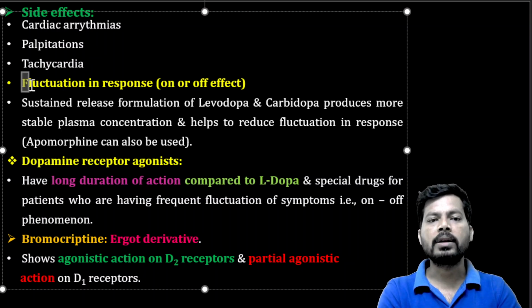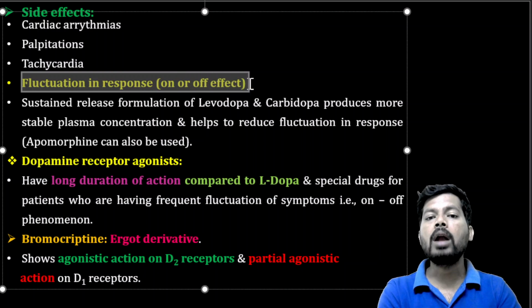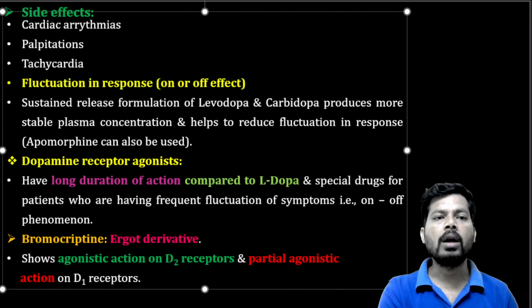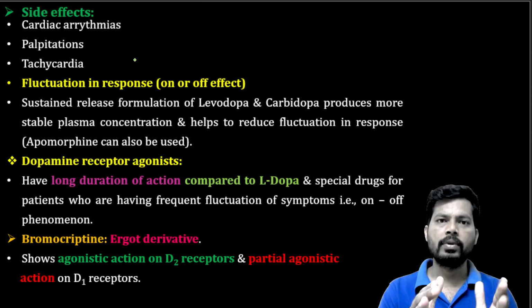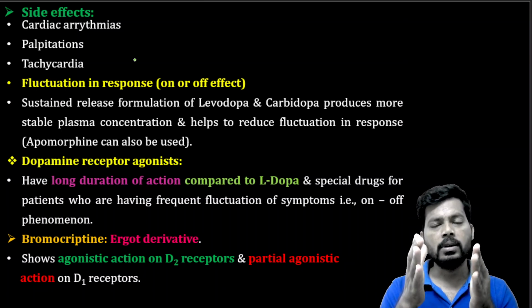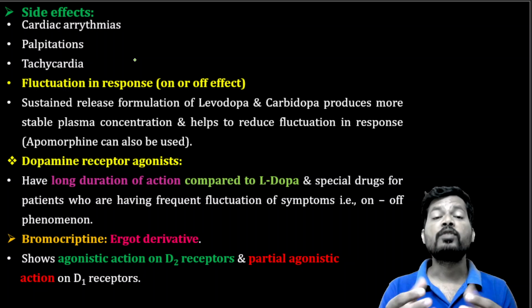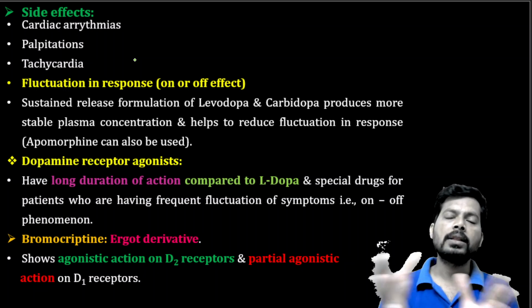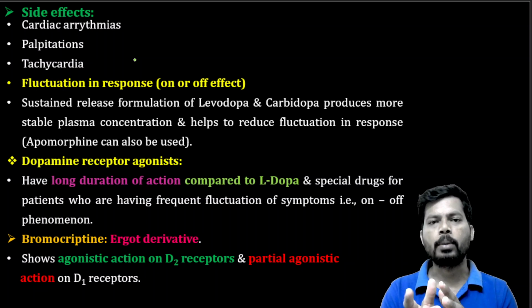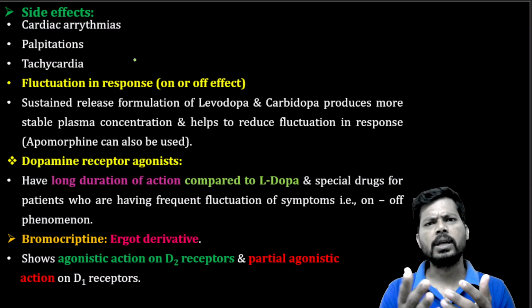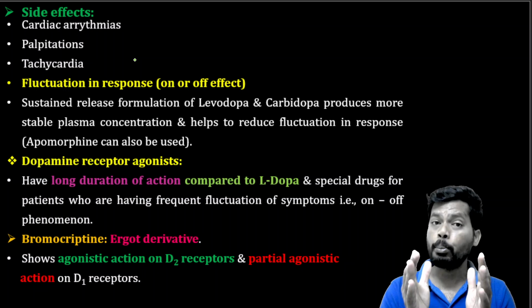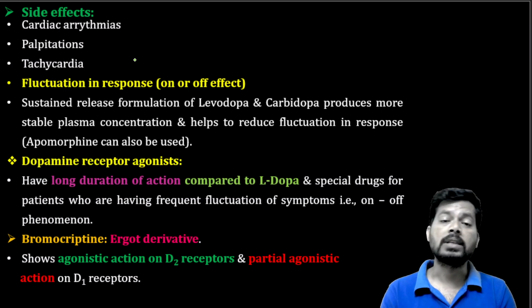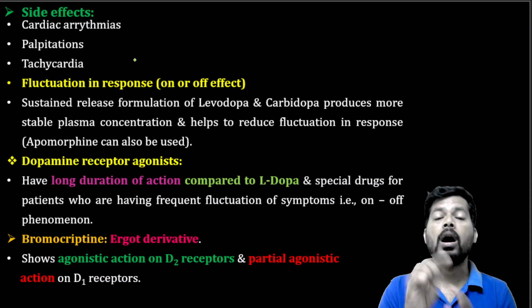One of the common drawbacks is fluctuations in response, the on or off effect. So what is the meaning of on or off? When treatment is going on, the symptoms disappear. When treatment is stopped, if the patient is not taking the drug, the symptoms appear again. That is the on-off phenomenon, fluctuations. During the treatment the symptoms are decreasing, but once the patient feels everything is okay and stops taking the drug, the symptoms will appear again. That is the on-off phenomenon.